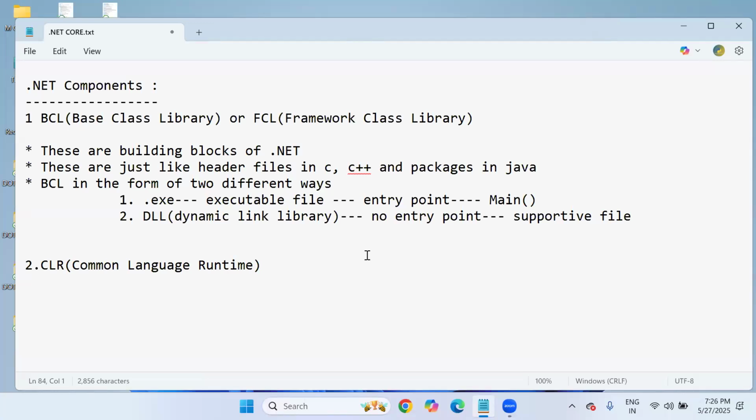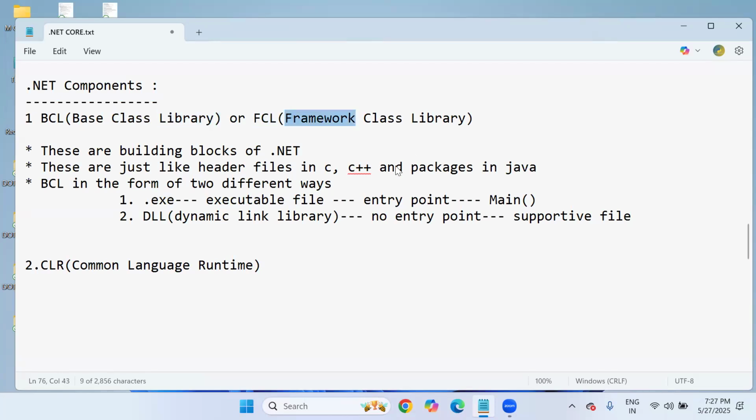It is an integral part of Visual Studio 2022. Most common libraries come automatically, but for any explicit libraries your application requires, we can download and install them separately from NuGet packages. So these two come under the base class library.